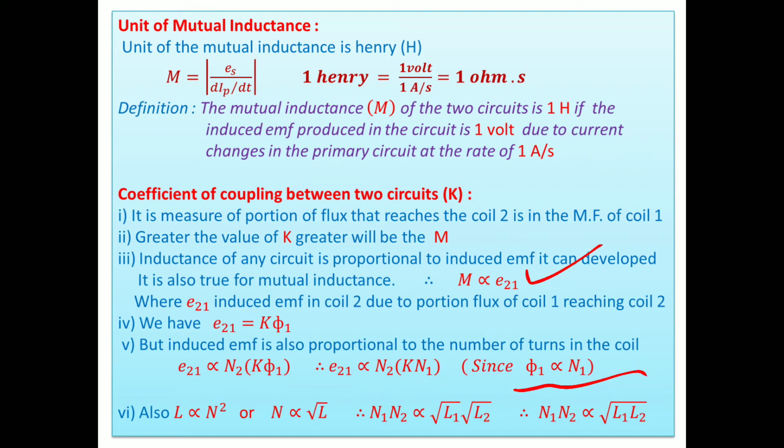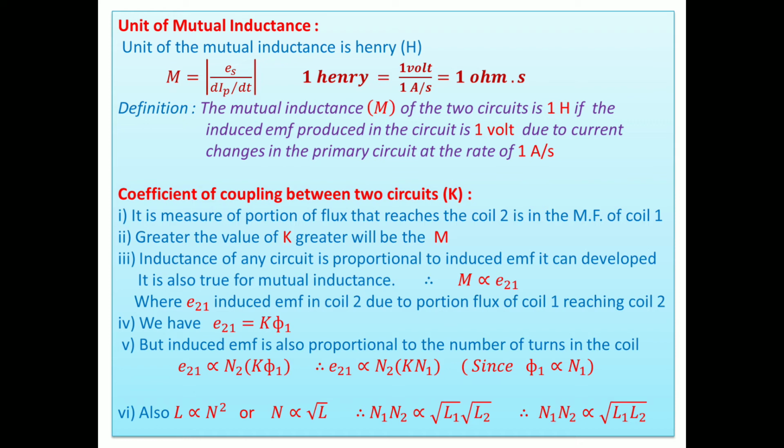Thereafter, another formula is there. Self-inductance of the coil is also directly proportional to the square of the number of turns. Taking the square root of both sides, N is directly proportional to the square root of L. So N1 N2 is directly proportional to the square root of L1 L2. If we substitute these values, instead of N1 N2 we use L1 L2.